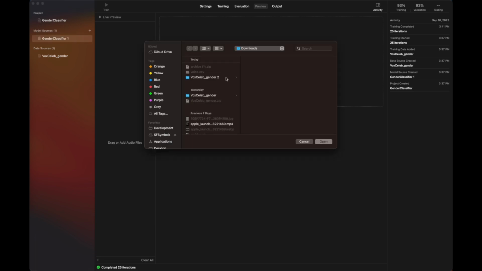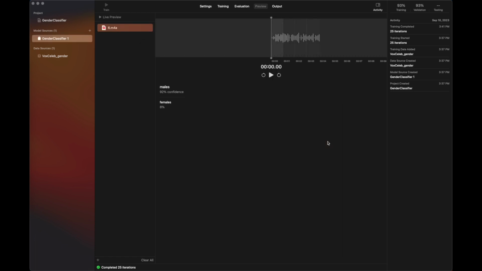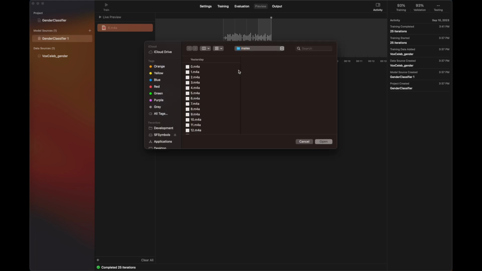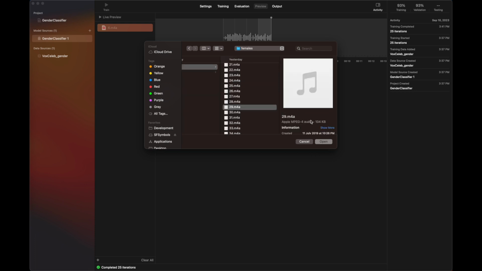And after that, I'm going to add some of the audio samples inside the preview tab to see whether it classifies the audio properly or not. So let's test it with some of the samples. So now I have taken samples from the male category as well as from the female gender category, and I'm going to add it. And as you can see, when I play the file,